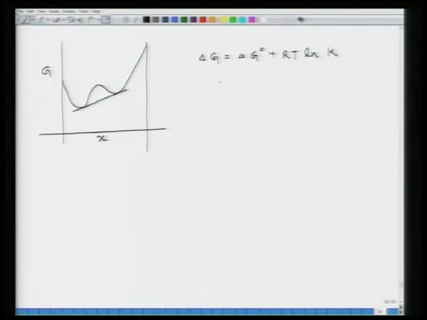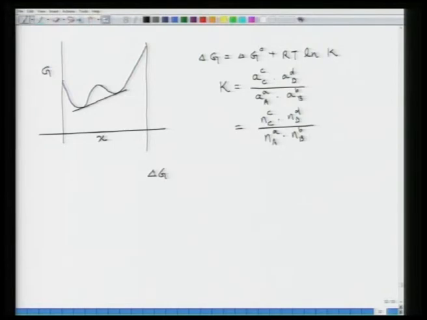Now, what is K? K, as we know, is the activity of C to the power C into the activity of D to the power D, the product on top, divided by the activity of A to the power A multiplied by the activity of B to the power B. And assuming that it was an ideal solution, this is equal to Nc to the power C into Nd to the power D divided by Na to the power A into Nb to the power B. So, this is your K.